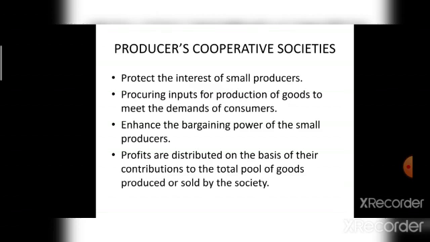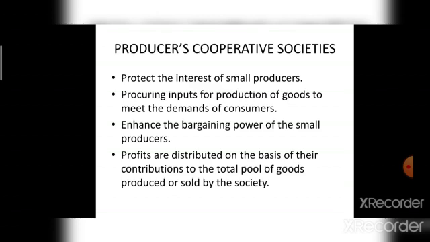How are the profits distributed under producers cooperative society? Profits are distributed on the basis of their contributions to the total pool of goods produced or sold by the society. So, producers cooperative societies are established to protect the interest of small producers. The members, comprised of producers, procure inputs for production of goods to meet the demands of consumers. It enhances the bargaining power of the small producers, in the sense that the society aims to fight against the big capitalists.